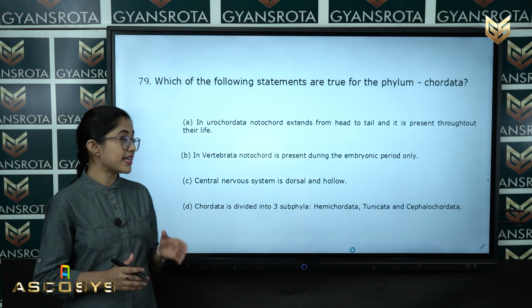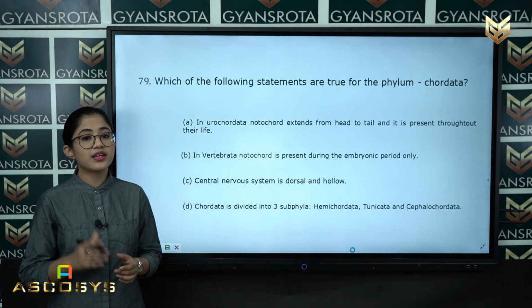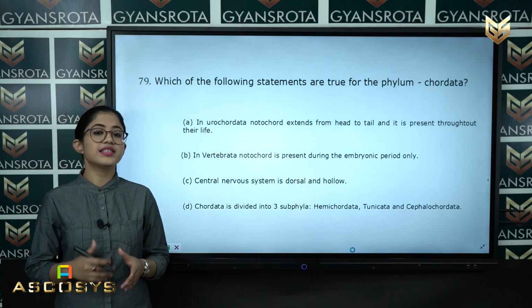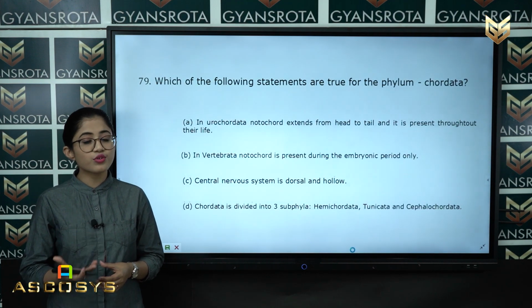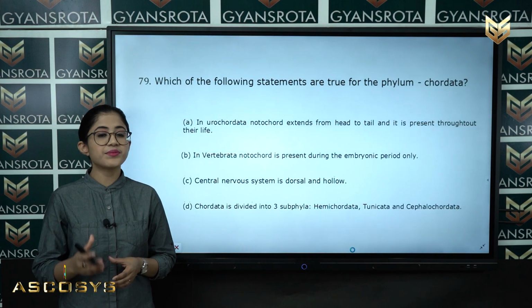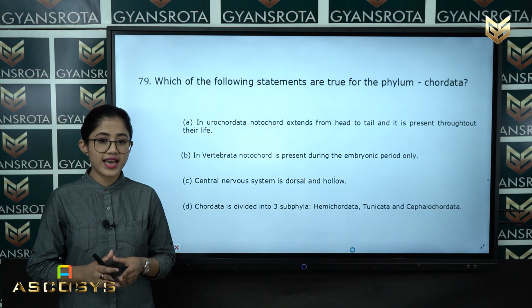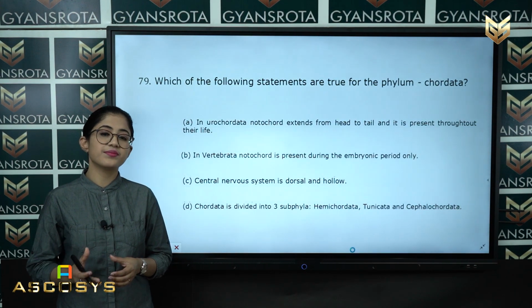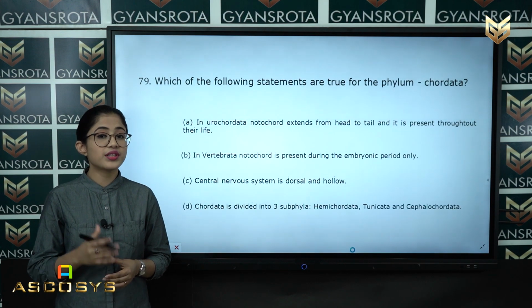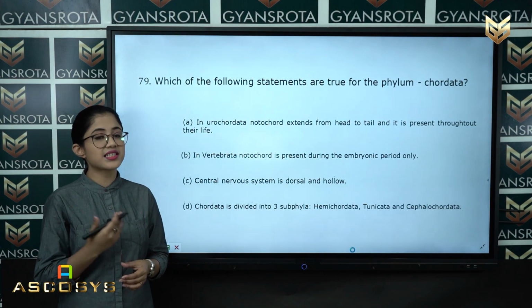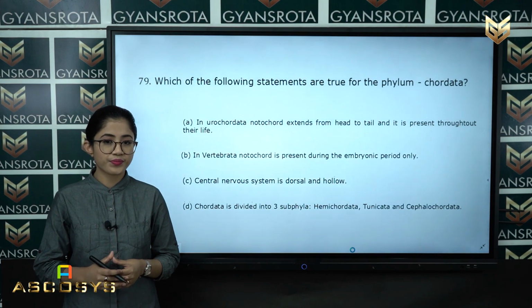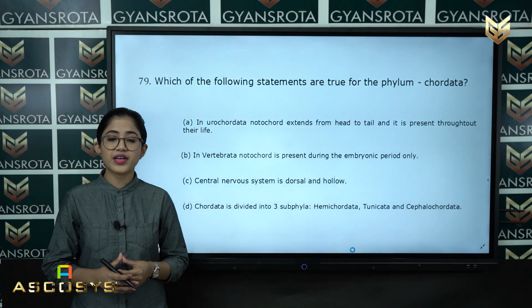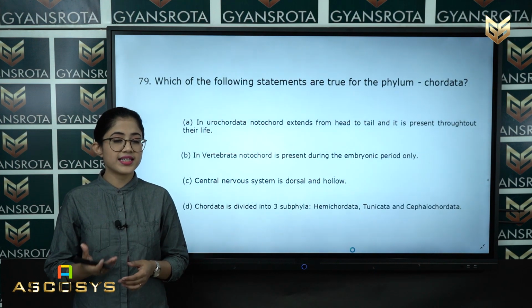Now let's see the next statement, that is statement number B. In Vertebrata, notochord is present during the embryonic period only. This is a true statement because the vertebrata possess notochord and it is replaced by the vertebral column. Now the next statement is statement number C, it is written, central nervous system is dorsal and hollow. This is also a true statement. We have already discussed it from your NCERT textbook.